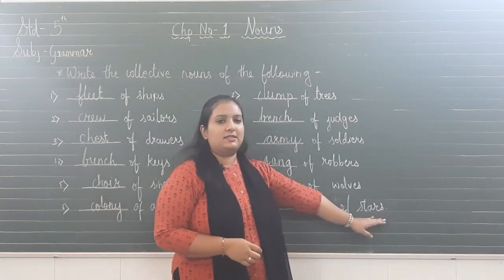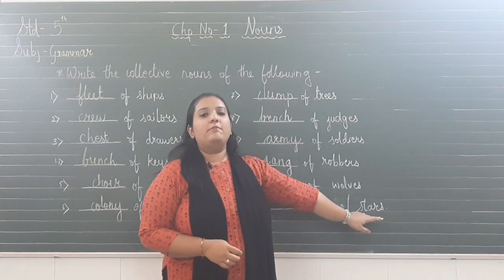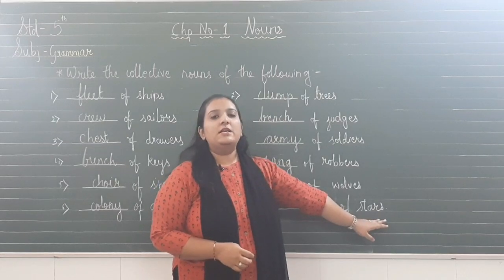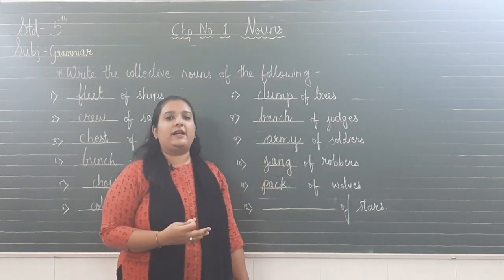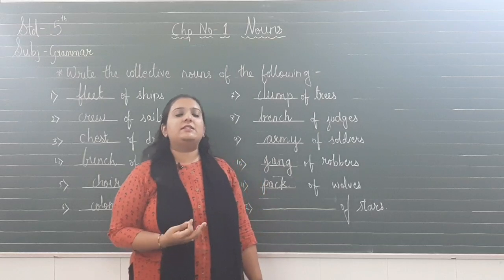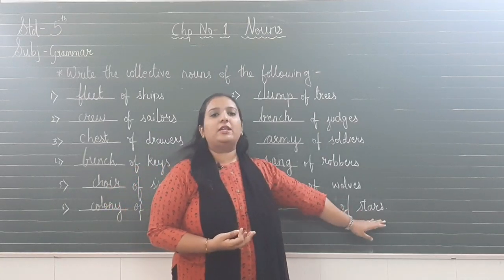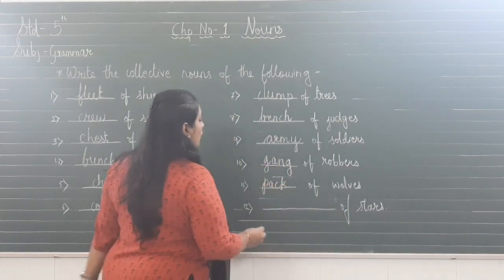Next is the stars. If there are so many stars in the sky, but every star has their own group. Some stars are there on the left of our sky or on the right of our sky. So there we see a group. So what name should we give to that group of stars? We can say congregation.